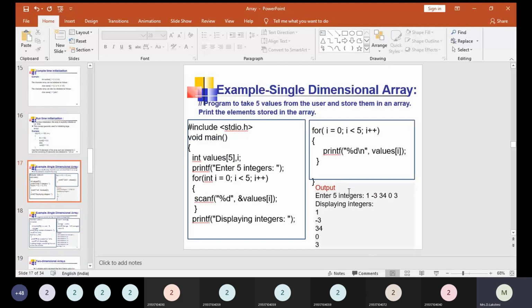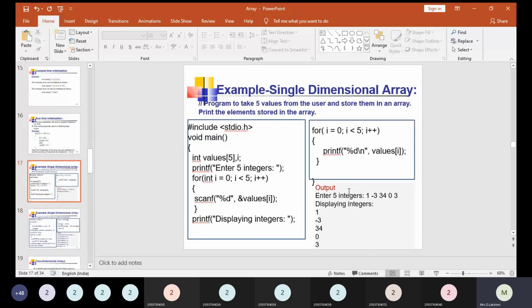So for int i equal to 0, initially the for loop starts with the index 0, and up to the fourth location we are going to give the values, right? So here we are giving the condition in the for loop. In the conditional statement we have i less than 5, then i plus plus.